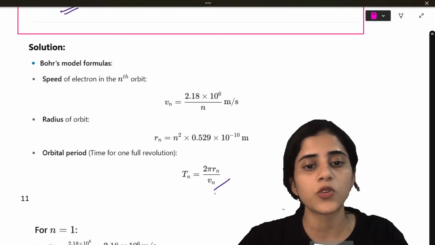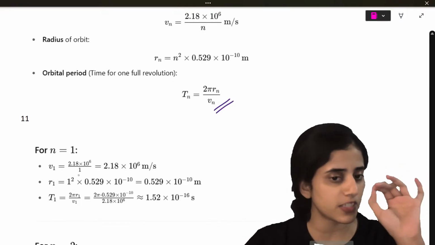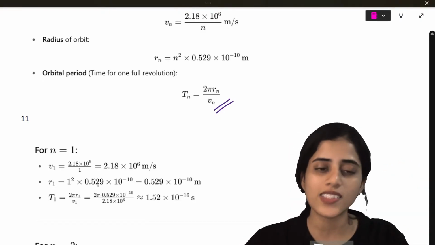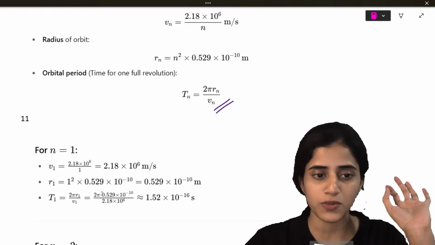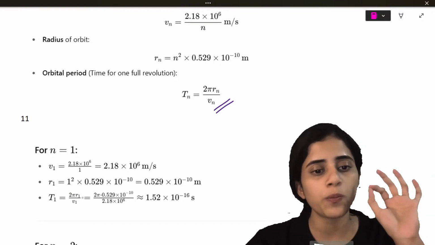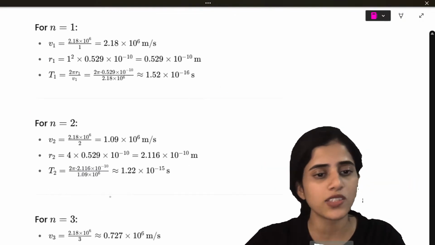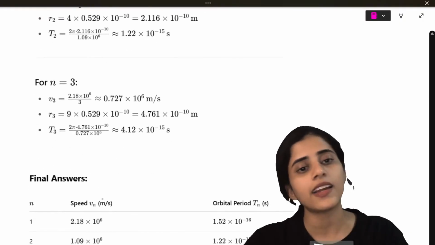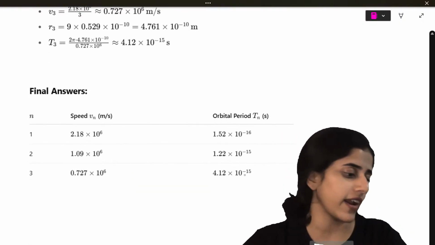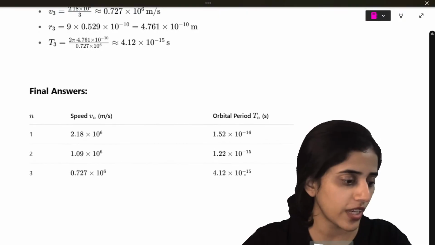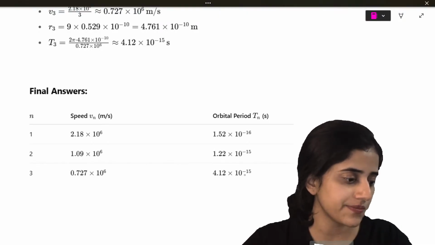Time period is what? V1 is 2.186 into 10 raised to 6 by 1. R1 is 1 square into 0.529 into 10 raised to minus 10. T1 is 2 pi R1 by V1. Now do the same thing for n is equal to 2 and then n is equal to 3 and then you will get the final answers. Okay?